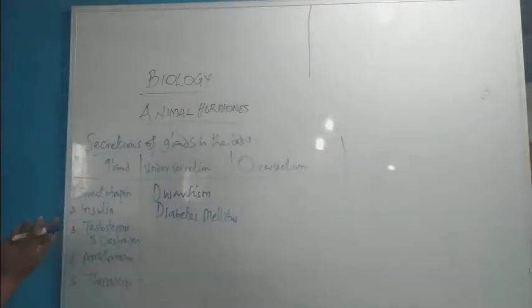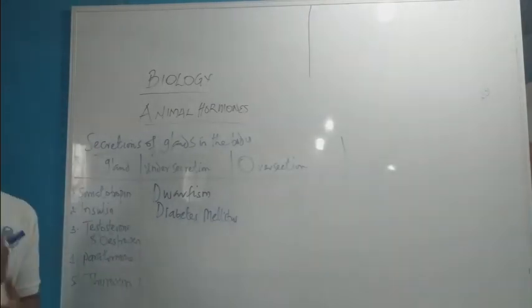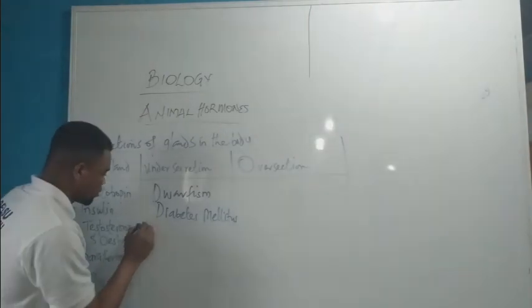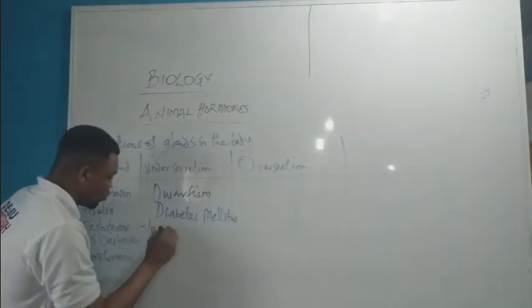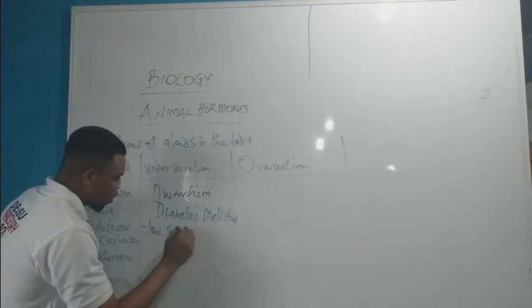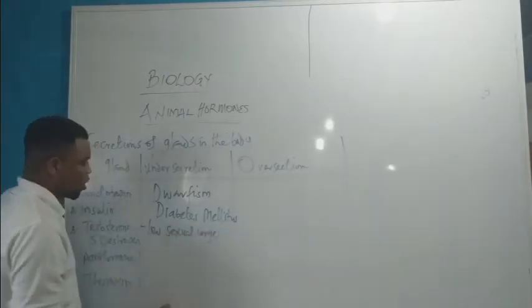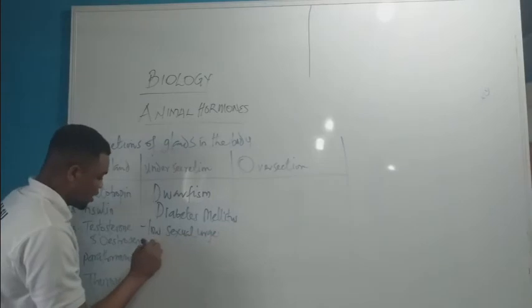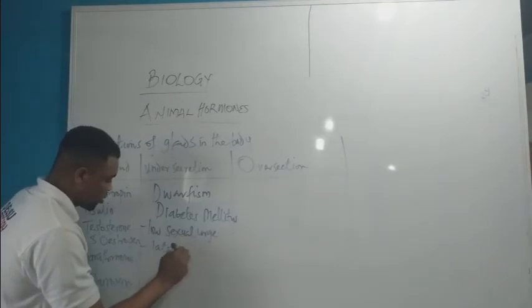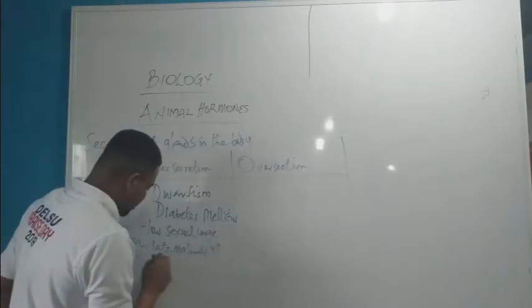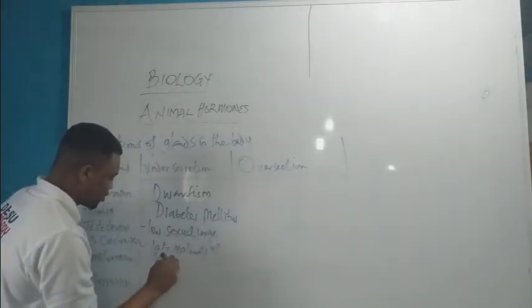Now, if these sex glands are under-secreted in the body, the first thing they cause is low sexual urge, and late maturity of secondary sexual character. The next one is what?